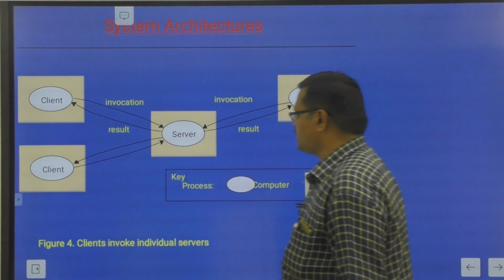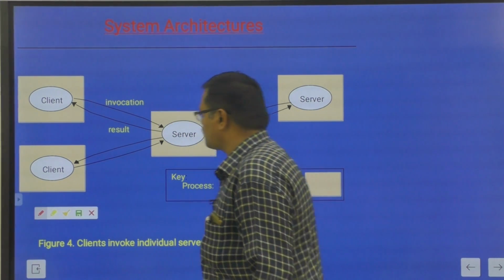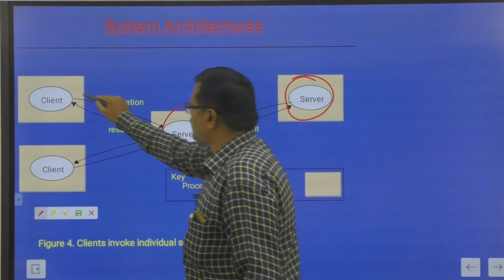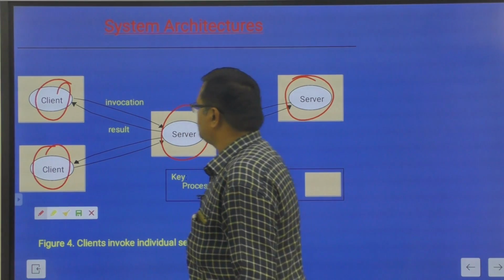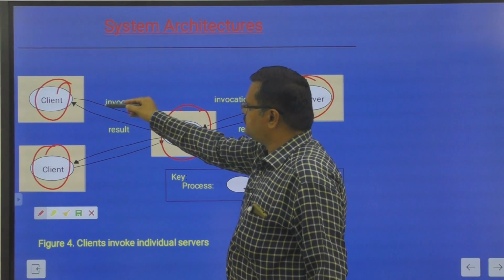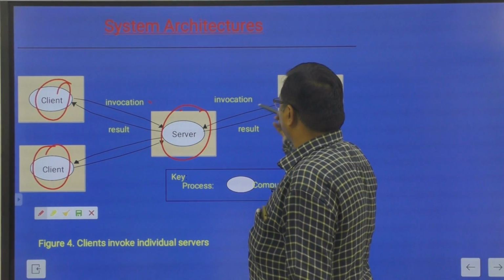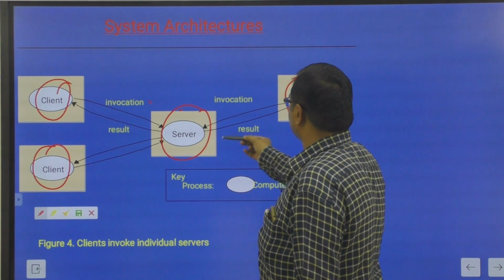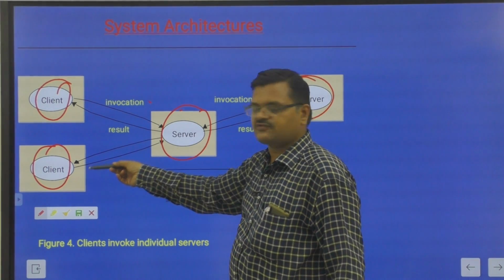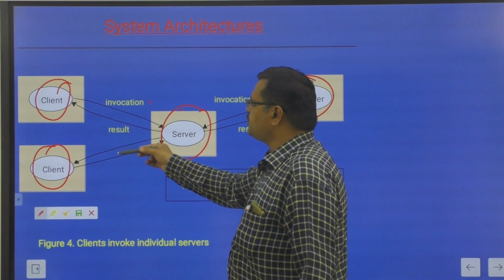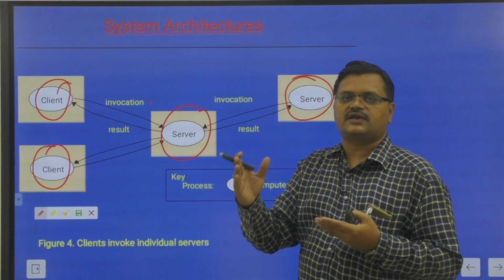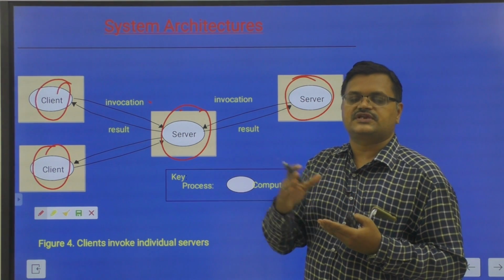And this is a system architecture of a client server. Here is a server and a client. Invocation goes from client to server, and result goes from server to client. Here the server itself is a client of another server.